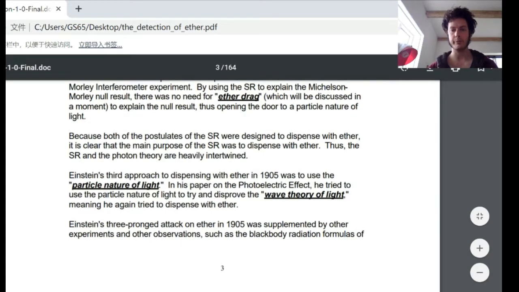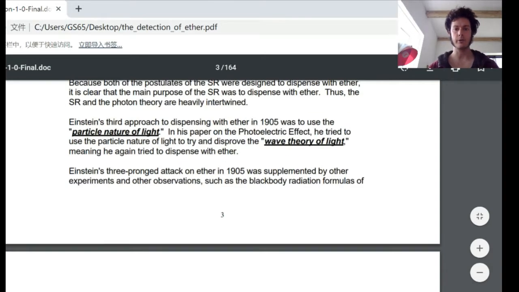Because both of the postulates of the special relativity were designed to dispense the ether, it is clear that the main purpose of the special relativity was to dispense with ether. Thus, the special relativity and the photon theory are heavily intertwined. Einstein's third approach to dispense the ether in 1905 was to use the particle nature of light.